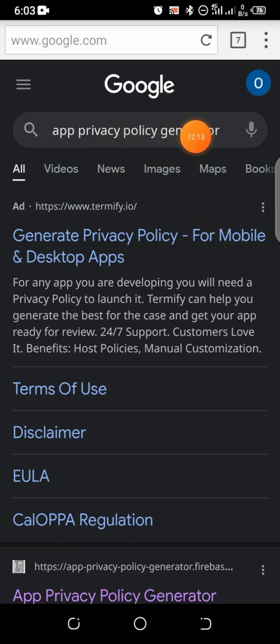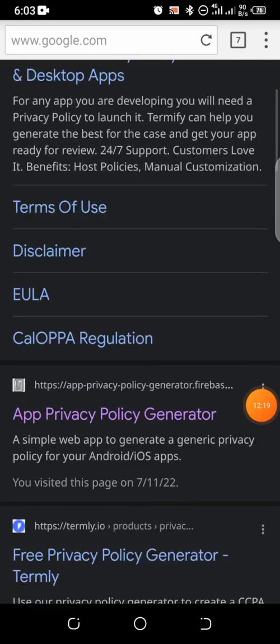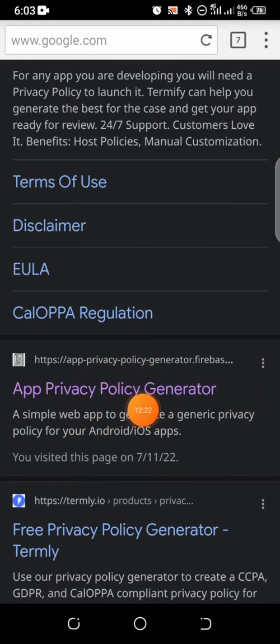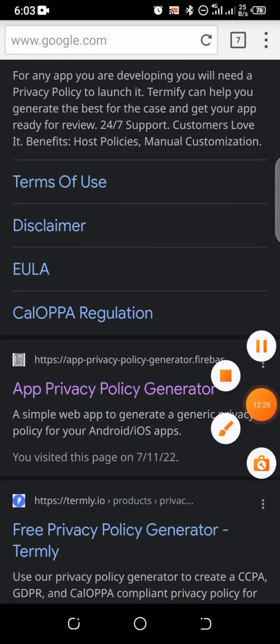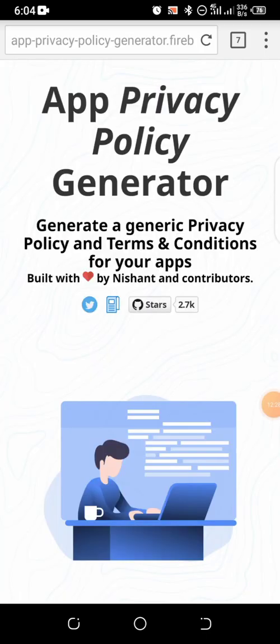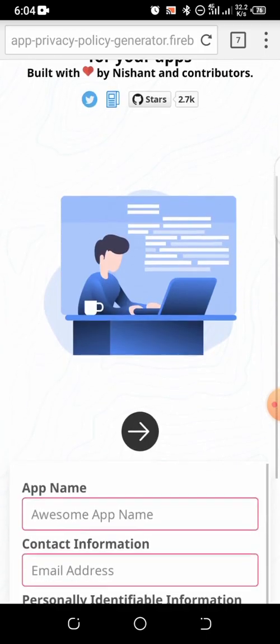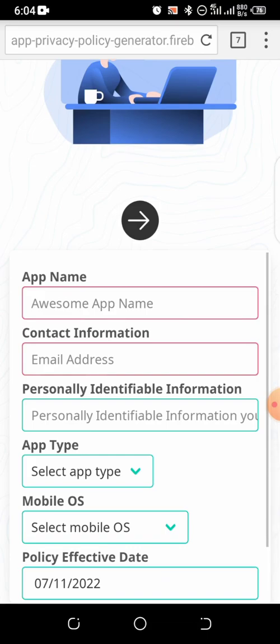When you enter a new tab, search on the search bar for app privacy policy generator. You see it here, you click on it right here. It's going to take you to this page.